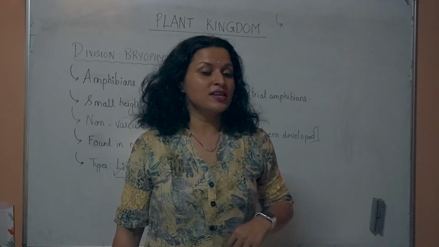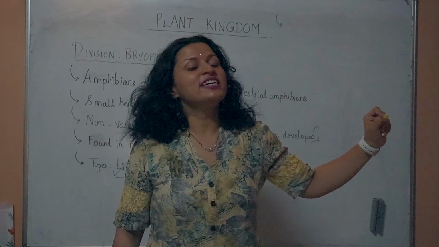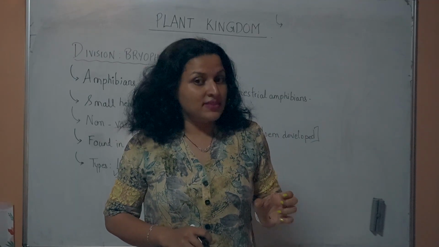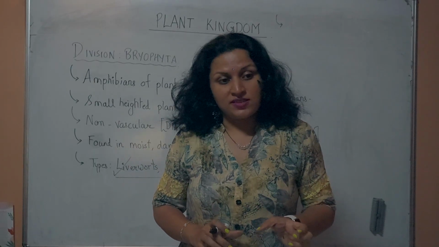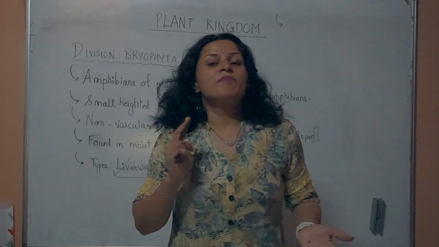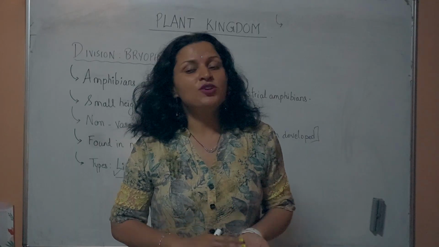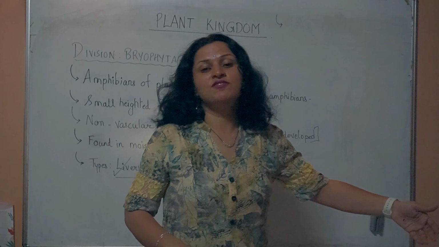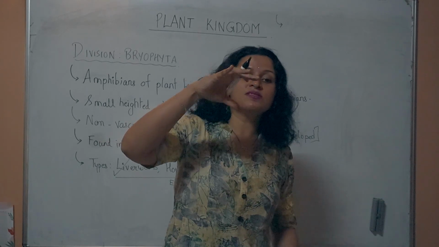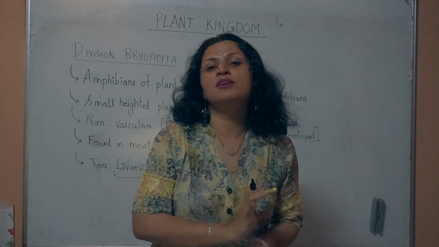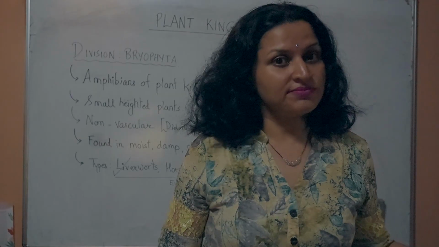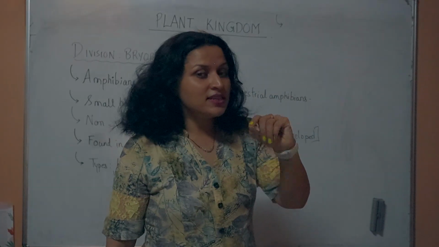The sporophyte, which was one cell thick only in algae, now becomes comparatively bigger in size in the case of the Bryophytes, and produces an embryo. Bryophytes are said to be the first embryophytes of the plant kingdom. In pteridophytes, which is the next division, the sporophyte becomes considerably bigger and forms the main plant body. In angiosperms, the big trees themselves are the sporophytes, the 2n generation. Fine? This is what is being seen in evolution.